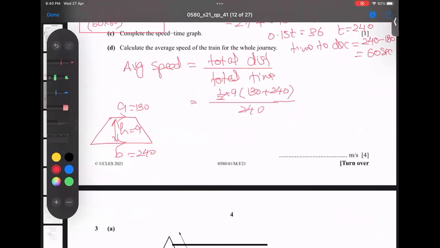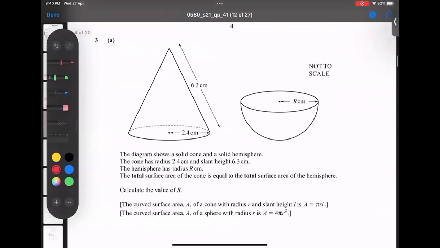Just a matter of typing in the calculator. I am typing: half into 9 times 2, that is 130 plus 240, and in the denominator I'm getting 240. And the answer becomes 6.9375. Sharp answer, so no need to round it. When you get an exact answer, this is called an exact answer. When I get an exact answer, no need to write it as 3SF. Okay, so let's go for the next question.